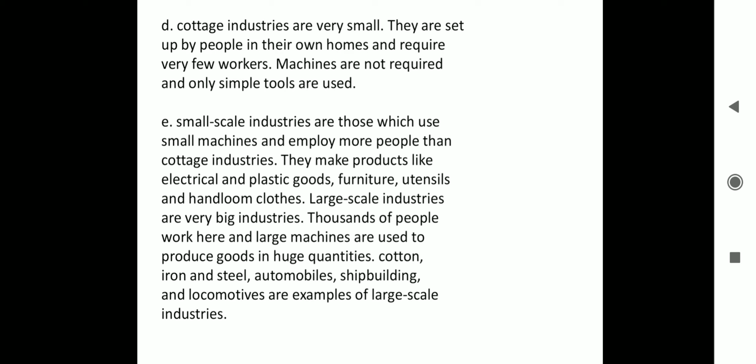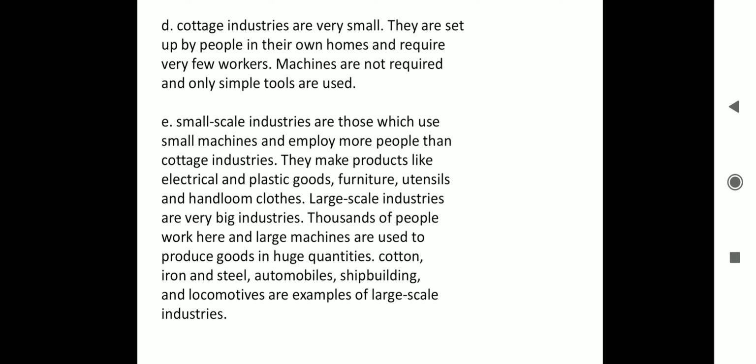Coming to the last question, what is the difference between the small scale industry and the large scale industry? This is given on page number 67 of your textbook, small scale and large scale. Small scale industries are those which use small machines and employ more people than cottage industries. They make products like electrical and plastic goods, furniture, utensils and handloom clothes.